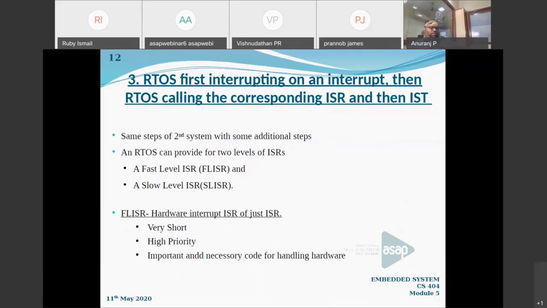Slow level ISR means those services which are not that important. FLISR means a hardware interrupt ISR, or just an ISR. It is very short and has the highest priority. It will contain the important and necessary code for handling hardware. That is a high priority ISR.